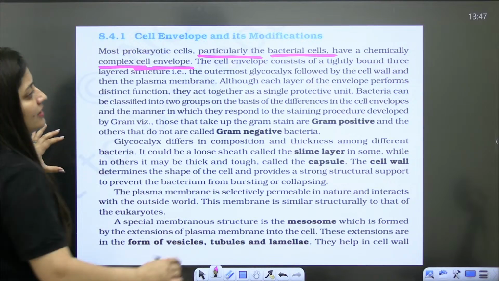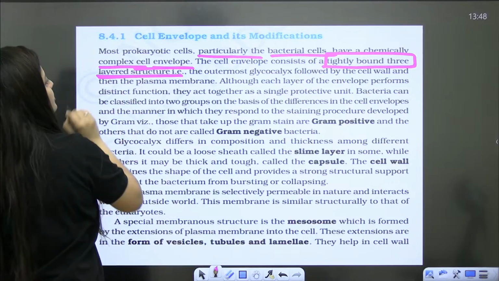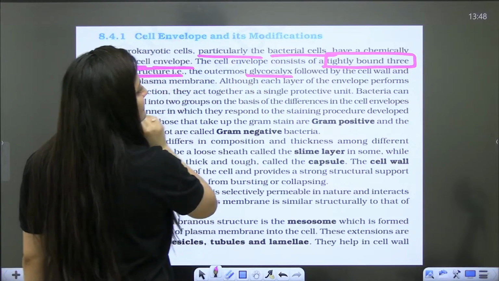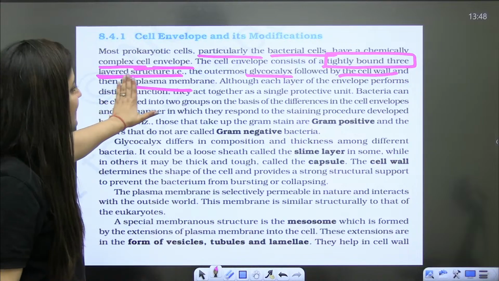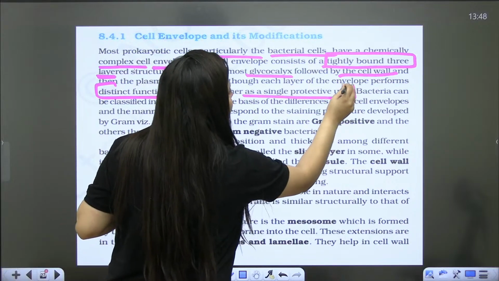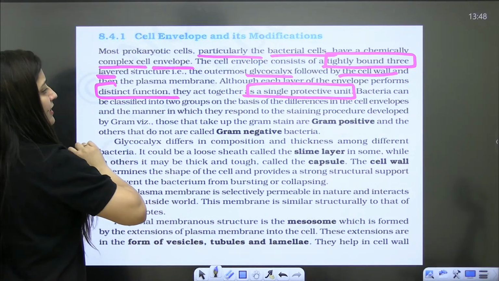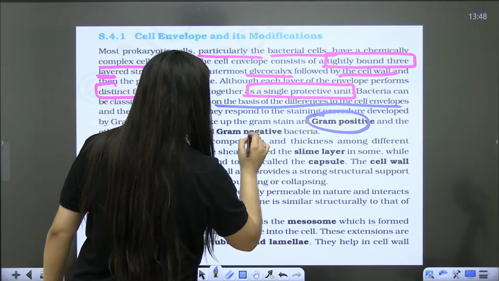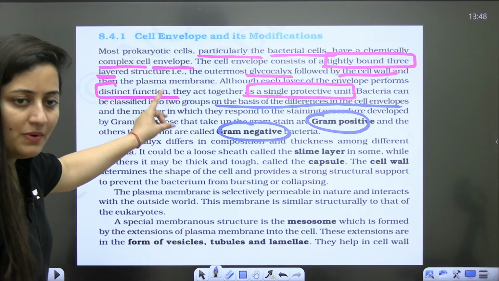So the cell envelope has tightly bound three-layered structures. The outermost is the glycocalyx, then the cell wall, then the plasma membrane. Each layer performs different functions, but they all act together like a single protective unit. And on the basis of differences in the cell envelope, we have gram-negative and gram-positive bacteria. This is what we have discussed, you know about it in detail.